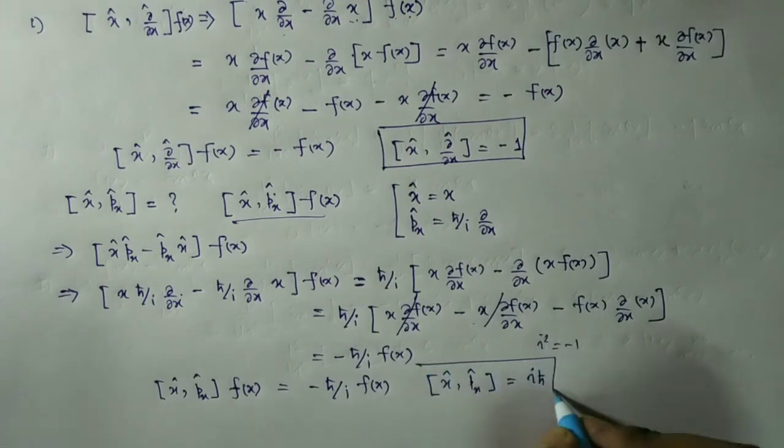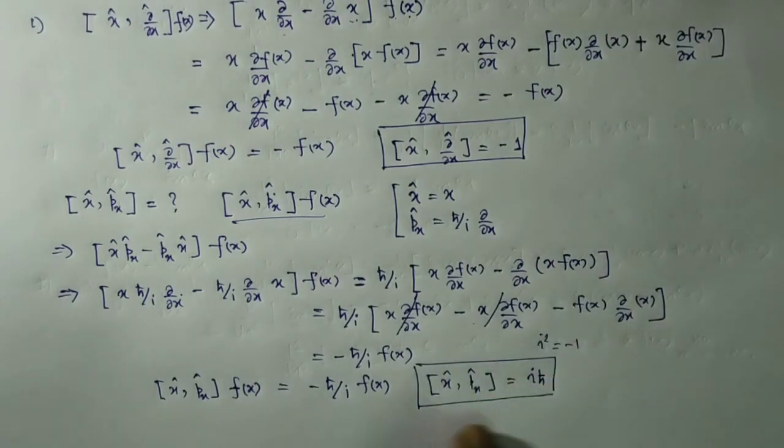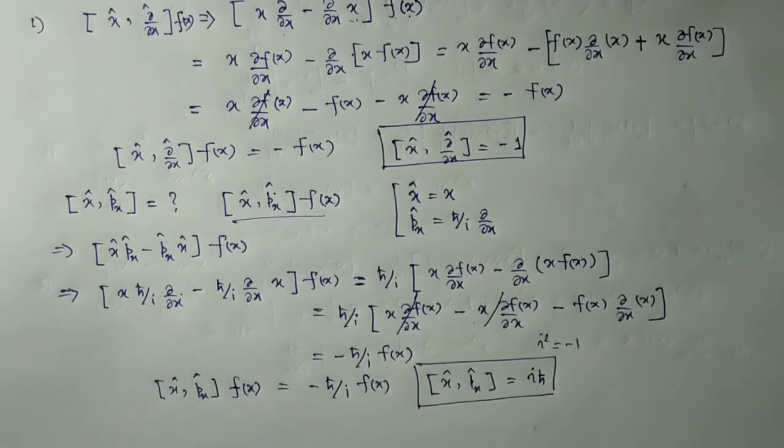So this is the commutation relation. Look here, the position and momentum operators are not commutative in nature. So from here we can say that this is like the famous Heisenberg uncertainty principle, where position and momentum are non-commutative in nature and they cannot be simultaneously determined with the same accuracy.